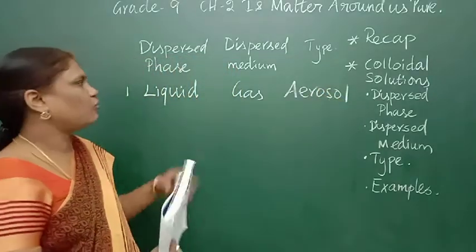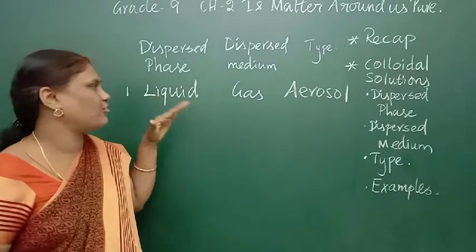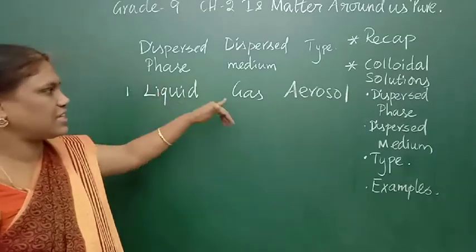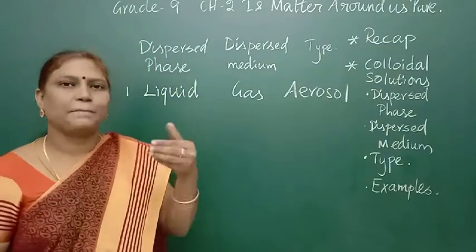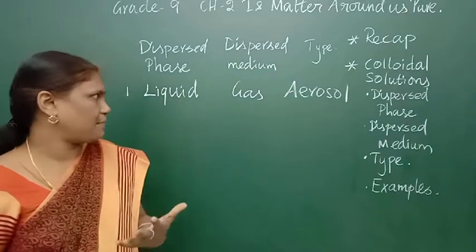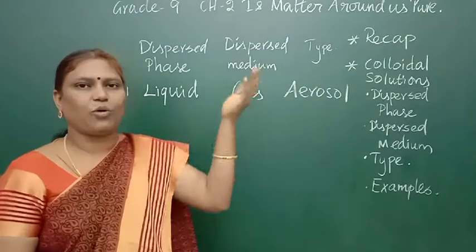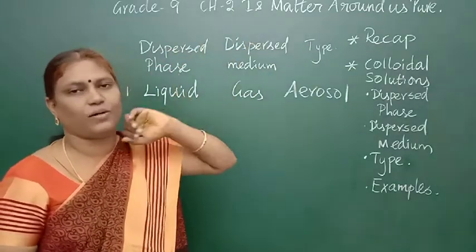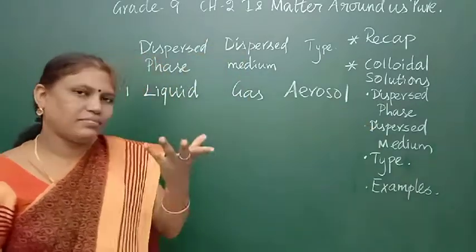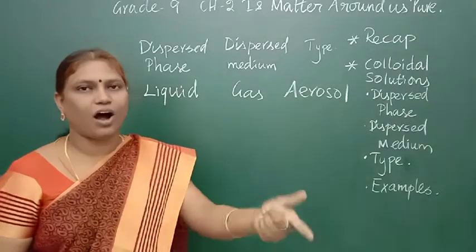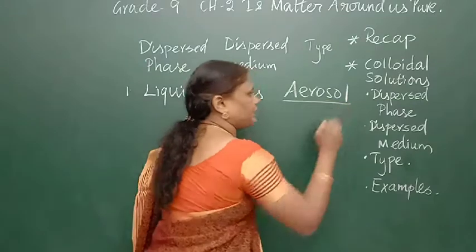What is the example? Water droplets, the moisture of water. Moisture is gas. Liquid water, when it mixes with air, forms an aerosol. For example, clouds, mist, fog. These are examples of liquid mixing in gas. In the air, the water in liquid form mixes and forms clouds, mist, fog. That type is called aerosol.